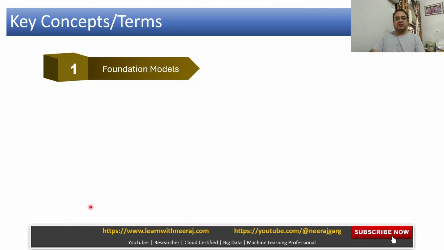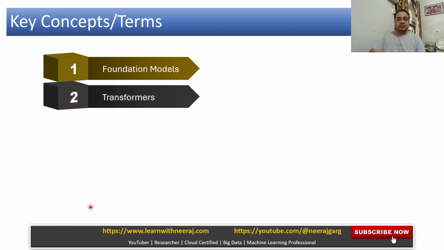So the key terms: foundation models. This is the basis of the advances which we are discussing in generative AI. Foundation models have led to all the development or advances in generative AI. Transformers architecture, one should know.